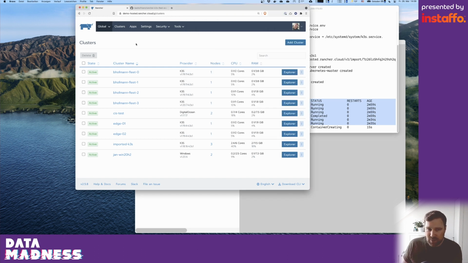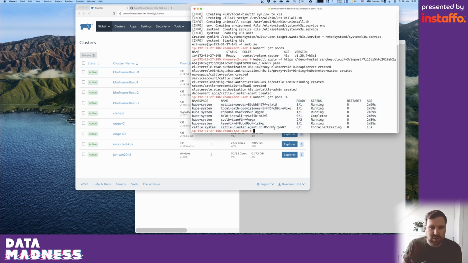I can still make a lot of changes. We can also have a look at this later on. But they are not directly applied then to this edge cluster because it's currently not available. It doesn't have any internet connectivity maybe. But as soon as it comes back, this agent here connects back to Rancher, to the central management, and then pulls in all the new changes and does all the necessary adaptations.